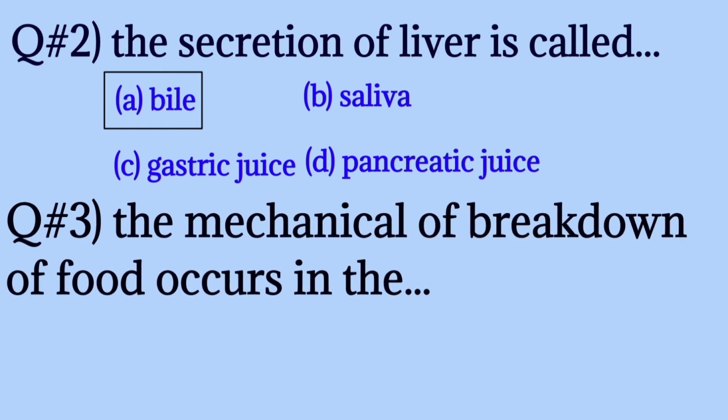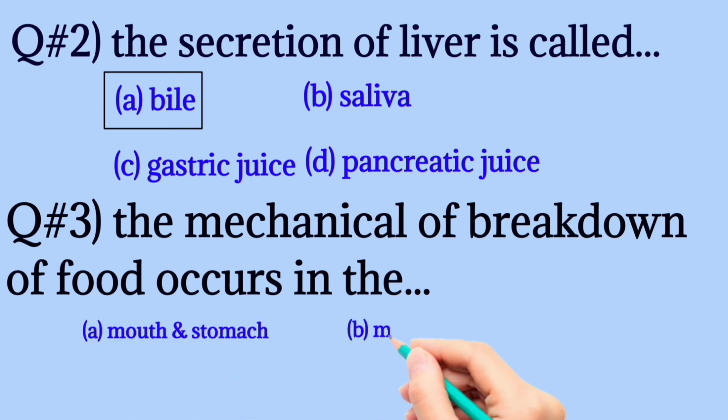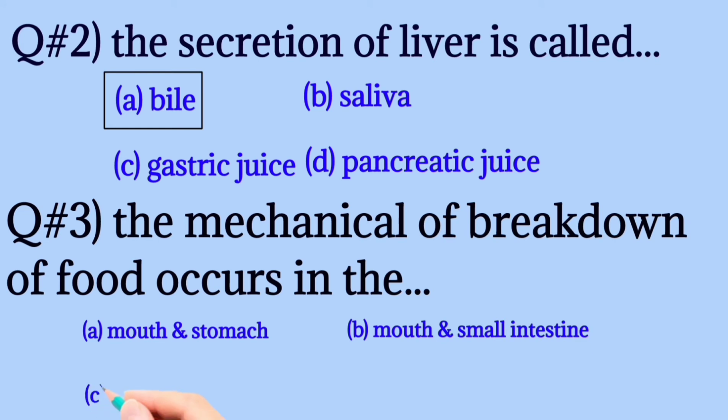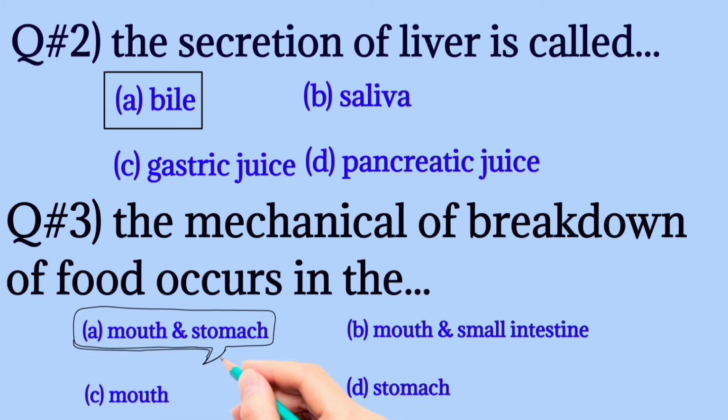Question number 3, the mechanical breakdown of food occurs in the mouth and stomach, mouth and small intestine, mouth, stomach. The correct one is mouth and stomach.